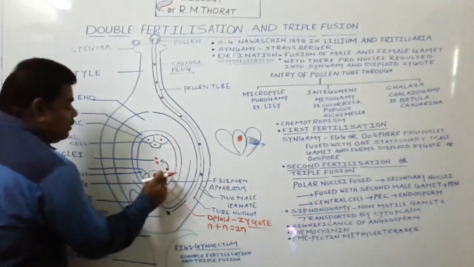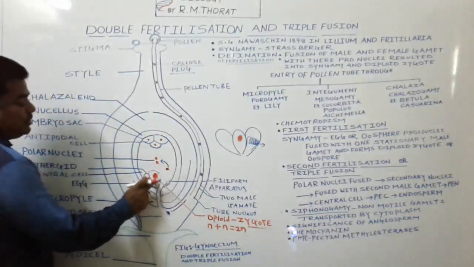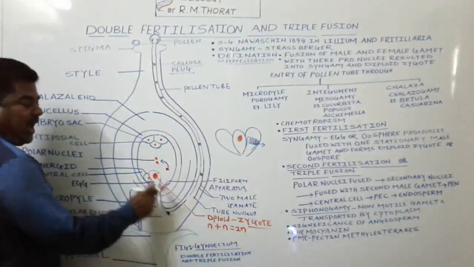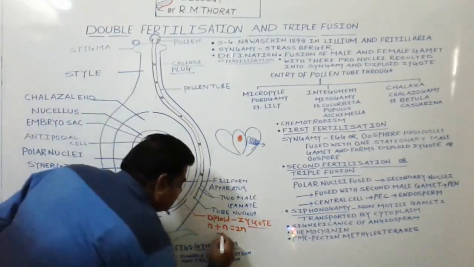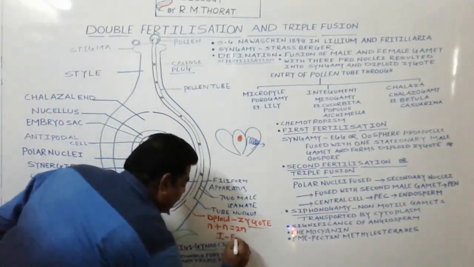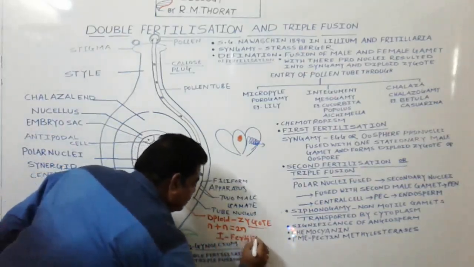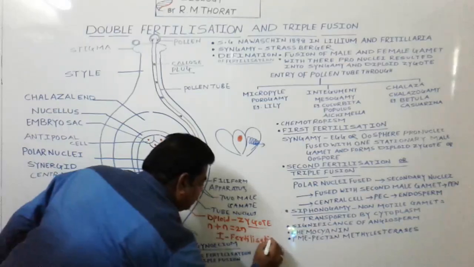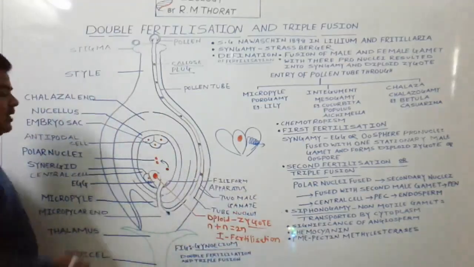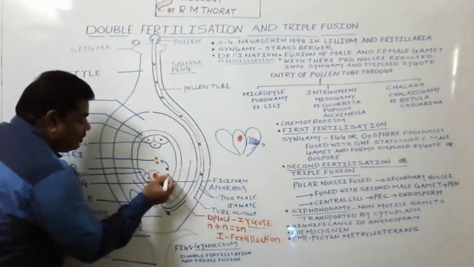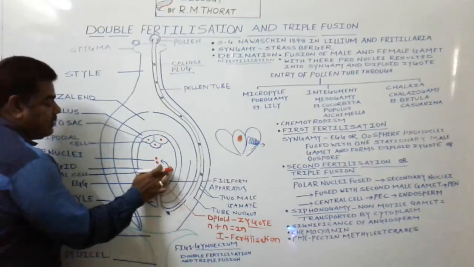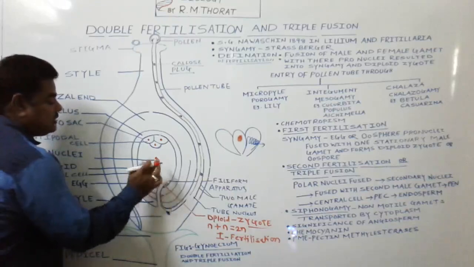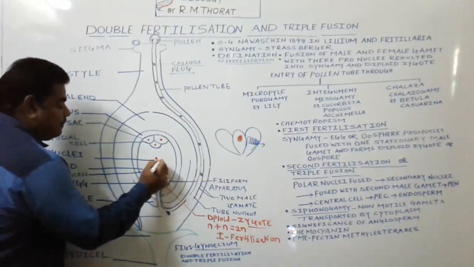Out of these two male gametes, one fuses with the egg, and diploid zygote formation takes place. This one is the first fertilization. Now, the other one is the second male gamete, and it moves towards the polar nuclei.